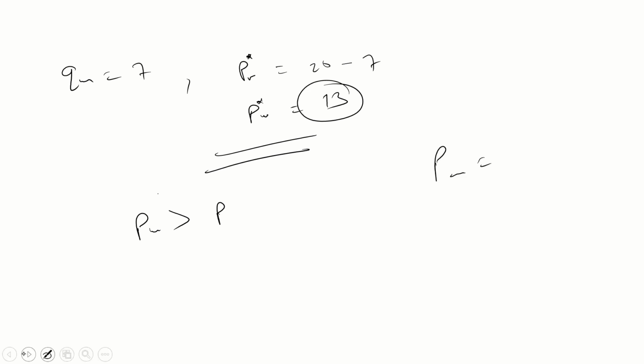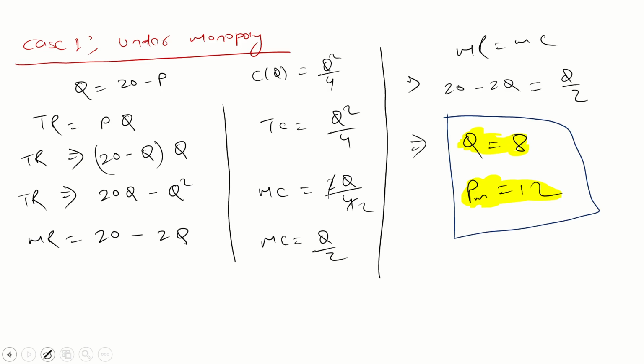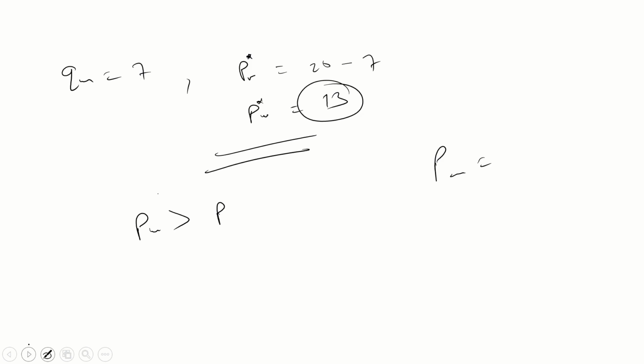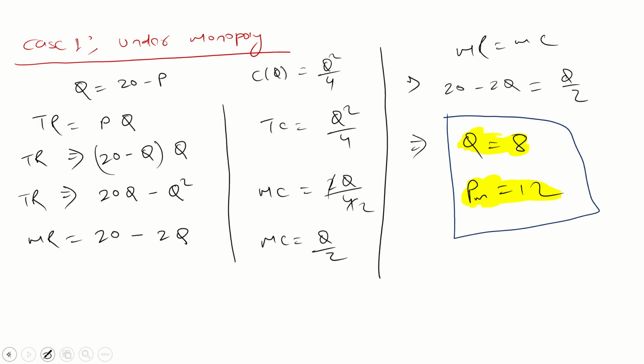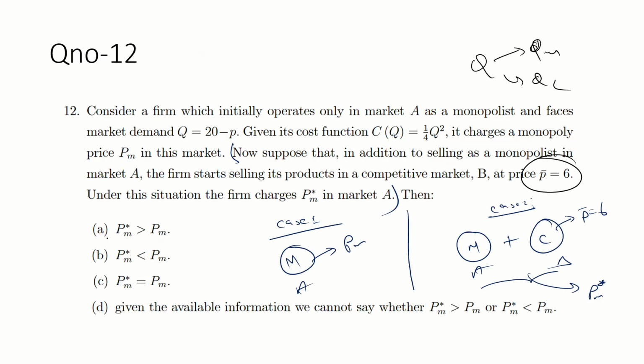PM you will get 12, yeah, 12. PM is 12 and PM star is 13. So obviously 13 is greater than this. So PM star is greater than PM. So what is the answer? PM star is greater than PM. A is the correct option. Okay, A is the correct option.